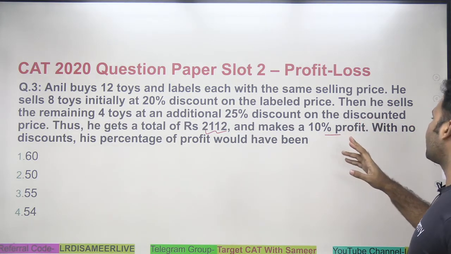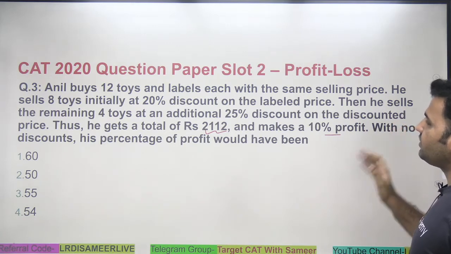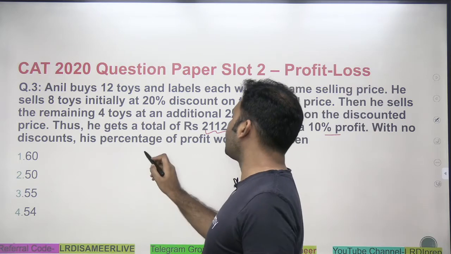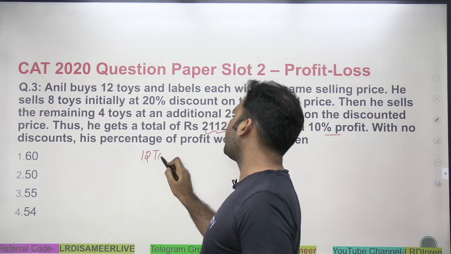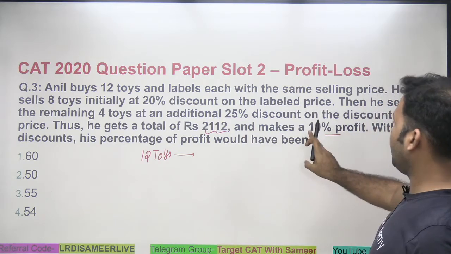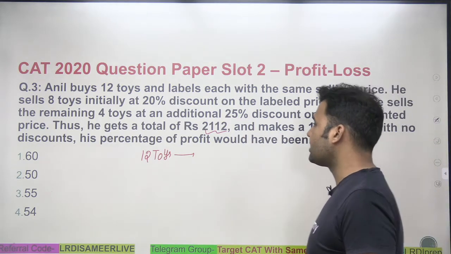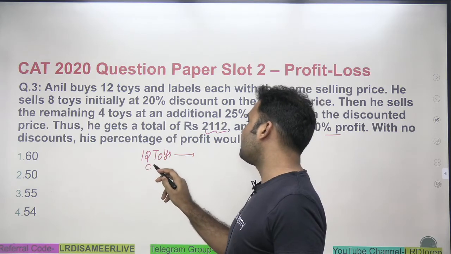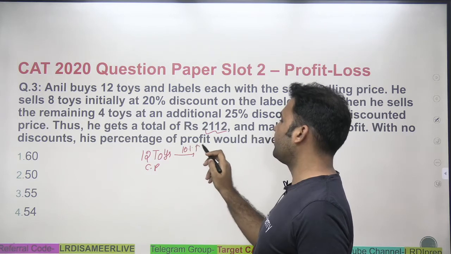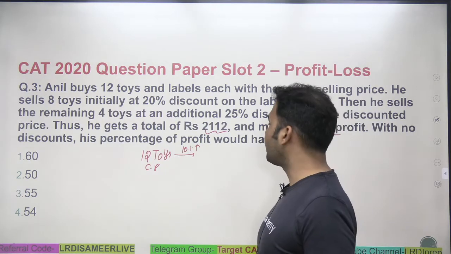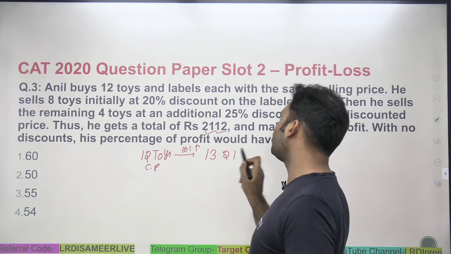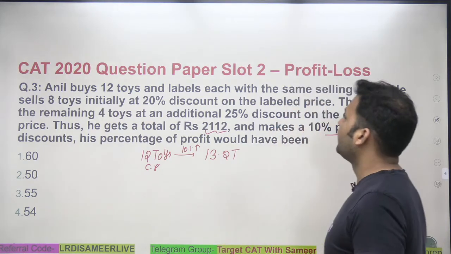The question is asking, if he is selling all his toys without any discount, what will be the percentage profit? See this, guys. The total number of toys that he is selling is 12, and finally he is making a profit of 10%. So can I say that he must be getting the selling price of 13.2 toys? Yes.